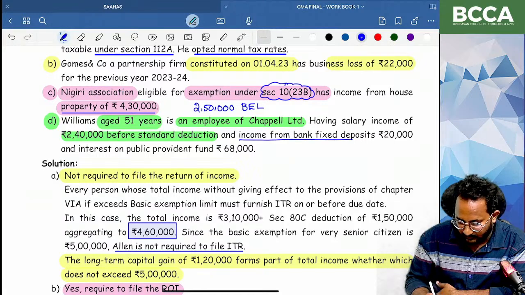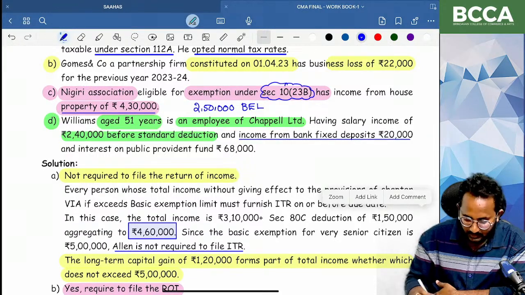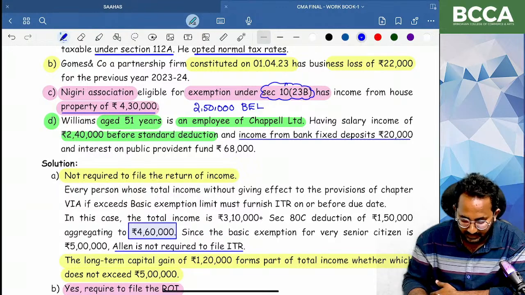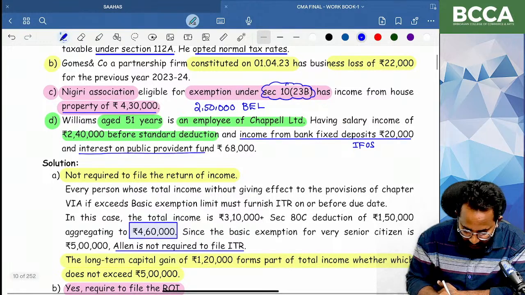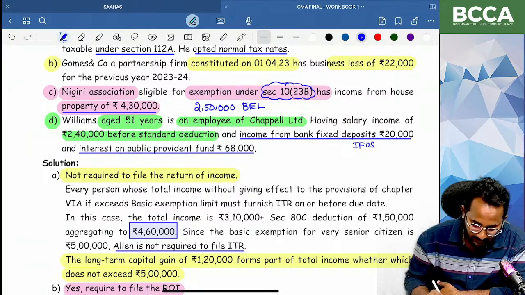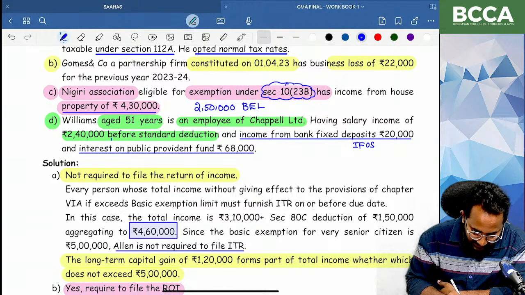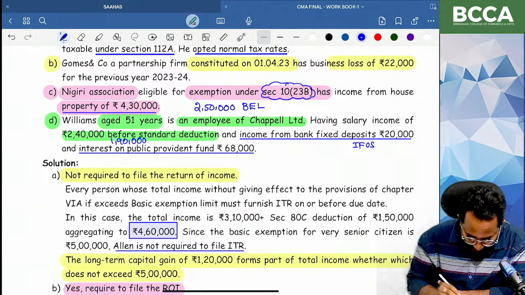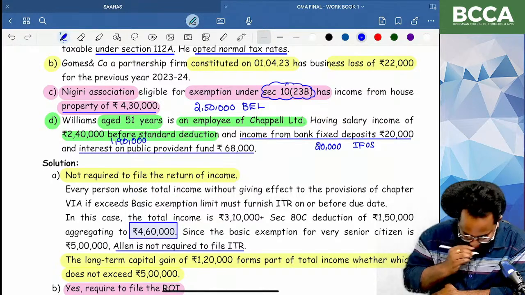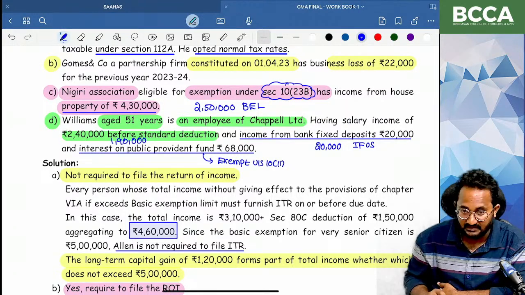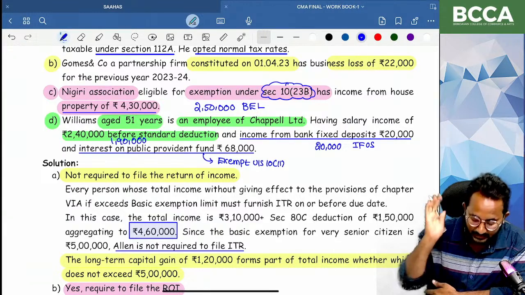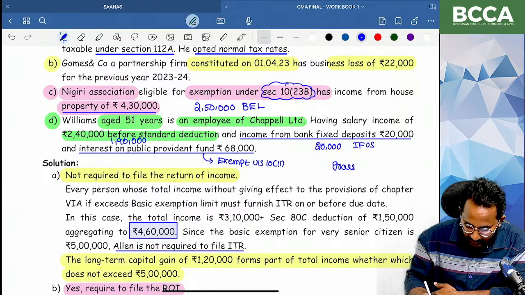Next, income from fixed deposits 20,000. Income from the bank fixed deposit 20,000. Can you tell me what head is that? Income from other sources. Interest on public provident fund. You have to know about one thing. Okay, after standard deduction, can you tell me what is the salary income? 1,90,000. And here, 20,000. Next, interest on public provident fund. This is exempt. Public provident fund interest is exempt under Section 10(11). Exempted income will not form part of total income. Here, what is the gross total income of Williams?